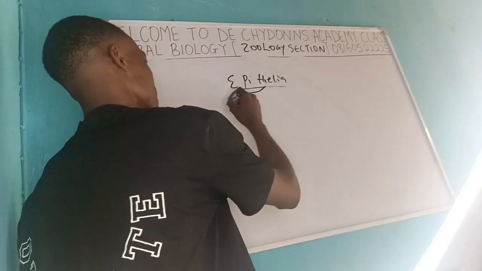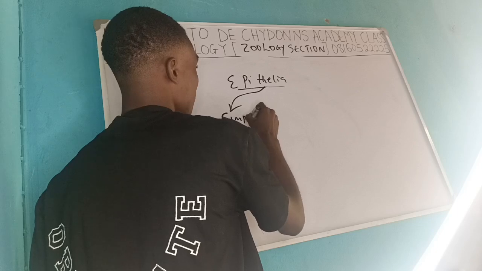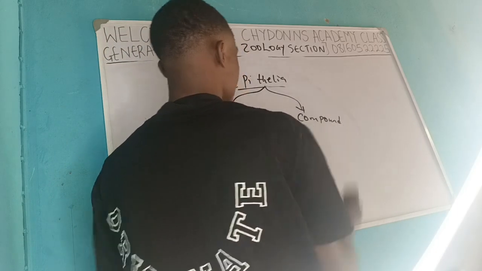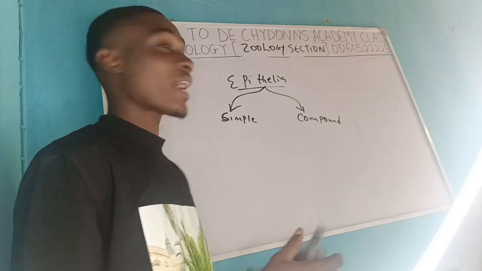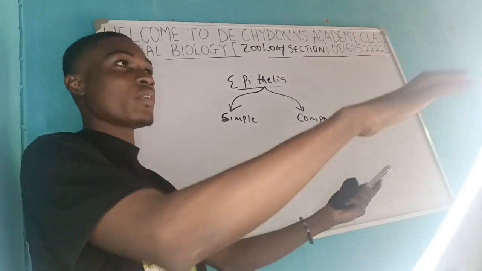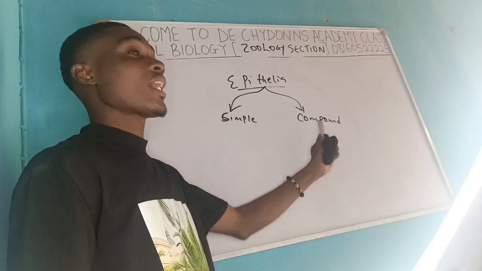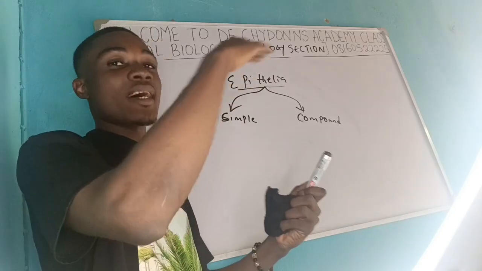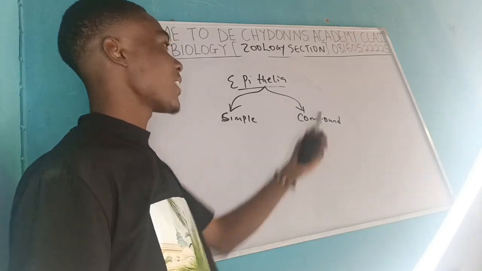The epithelia, we have the simple and the compound. The simple is the one having just one cell in it. So an epithelia having just a single cell in it, maybe when single cells are being deposited on the surface of a region in the body, is simple epithelia. When they have multiple cells, an aggregation of so many cells on that same surface, I mean in layers, when they have layers of cells from the basement, that is a compound epithelia.